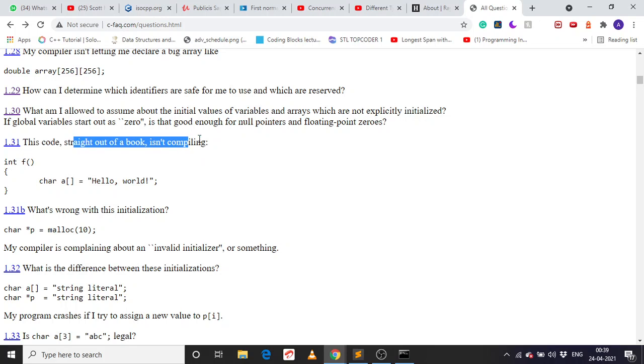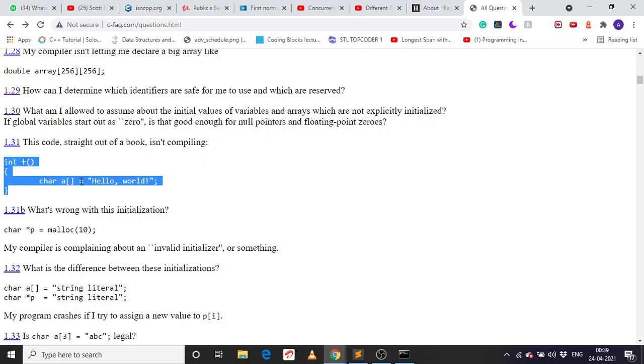The code straight out of the book isn't compiling. Okay, it should compile. Why is it not compiling?